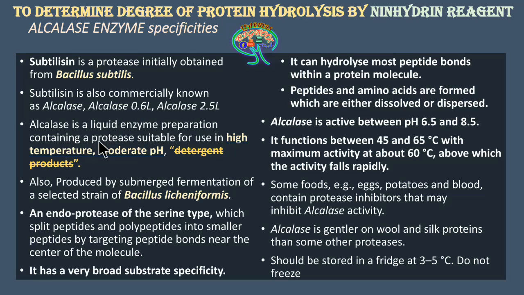The preparation is a protease suitable for use at high temperature and moderate pH. Moderate pH means the neutral pH. It is neither highly acidic nor highly basic, just a slightly acidic or slightly basic pH. Beyond that, it is going to be an inactive enzyme.